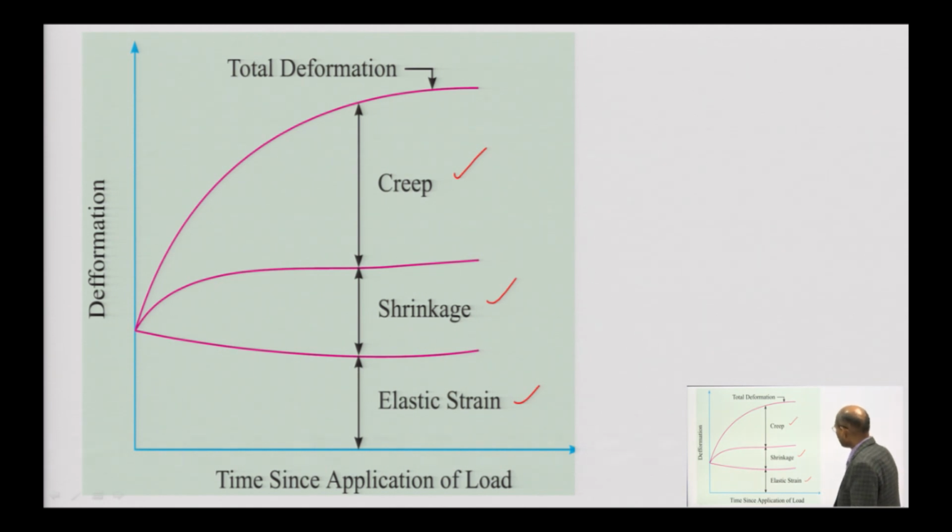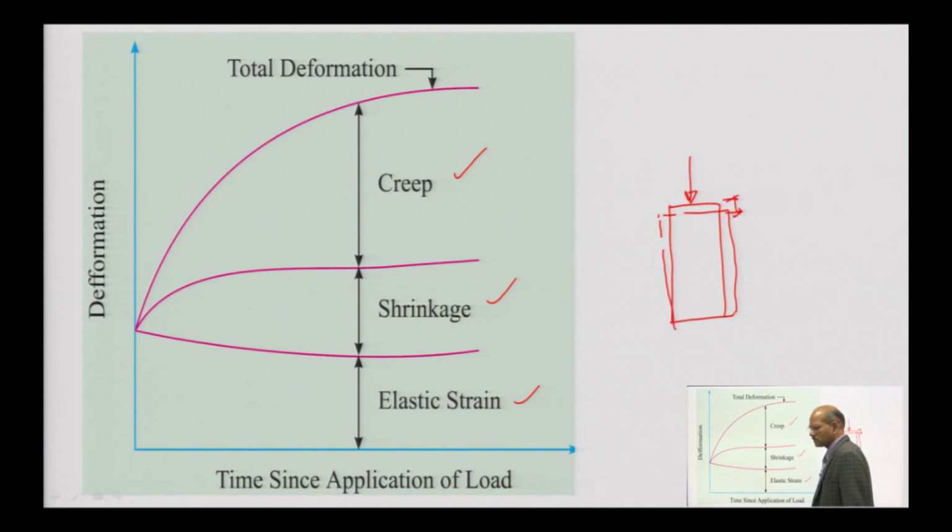As you apply the load on the member, it is going to shorten elastically, because due to this load it is going to deform. This deformation plus shrinkage is there, and different kinds of shrinkage are there: plastic shrinkage, autogenous shrinkage, and shrinkage due to carbonation. All of this also adds to the deformation, and then creep. So all together this is the total deformation in the member.